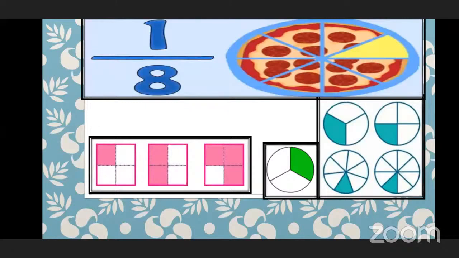The circles are divided. Yes, sir. Circles are divided into 3 parts and 4 parts. Yes, excellent. The circle is divided into equal parts. Very good, excellent. So, can you tell me what do we call to divide a number or a figure into the equal parts? Fraction. Excellent, it is a fraction. Good.